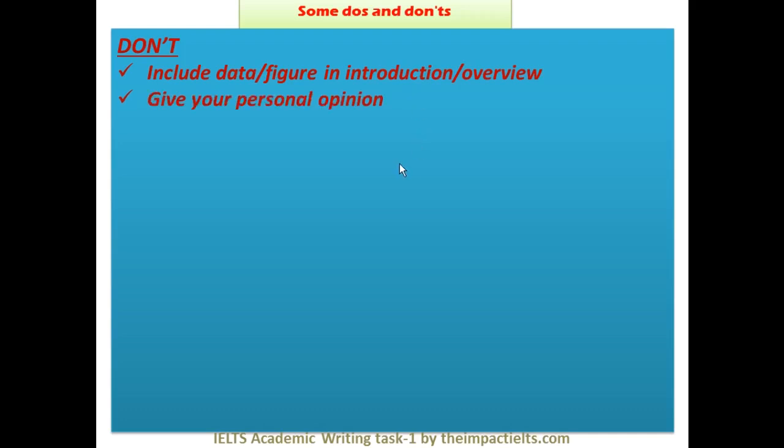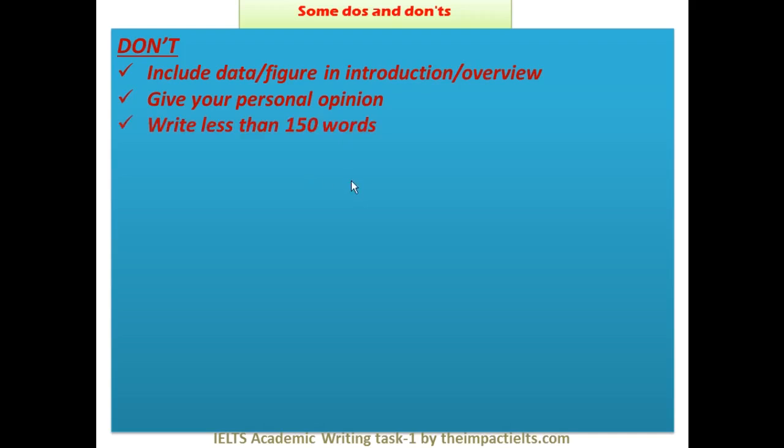Now we will see some of the do nots. So number one, do not include data or figures either in the introduction or in the overview. In the introduction, just say what the picture shows, and in the overview say what the picture overall indicates or hints at, right? Do not give your personal opinion. It's very important. So never draw a conclusion yourself and write it. Never do this. You just have to write what is given or illustrated in the picture.